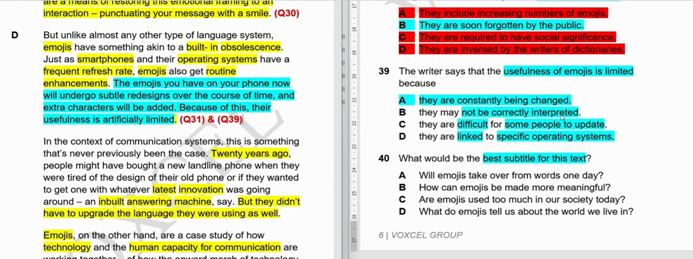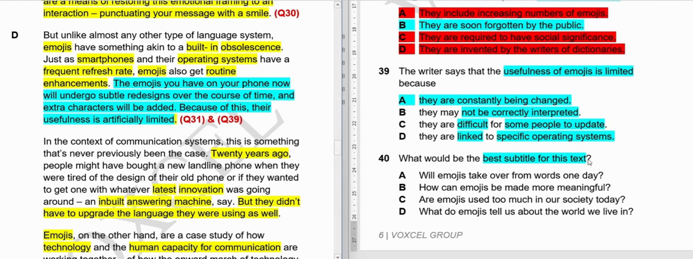So why is it the answer? Because they are saying that the emojis you have now will undergo subtle redesigns over the course of time, and extra characters will be added. Because of this, their usefulness is artificially limited. So because they will change constantly, you cannot use them forever even if you want to, because operating systems will update them, and one day they are there and next day poof, gone.